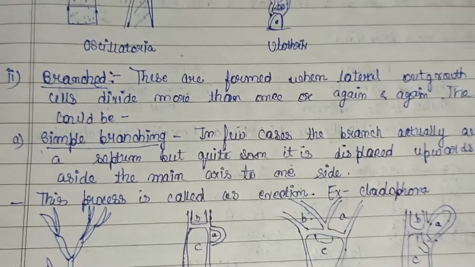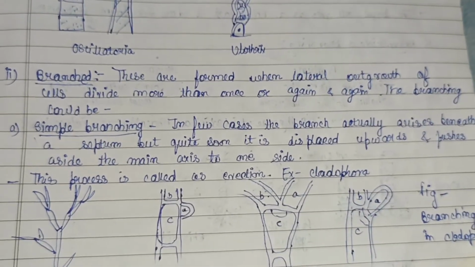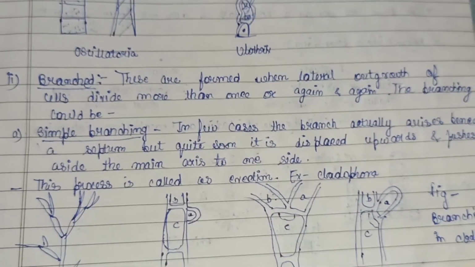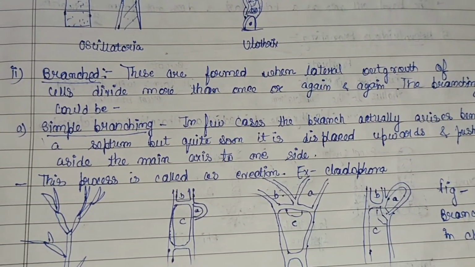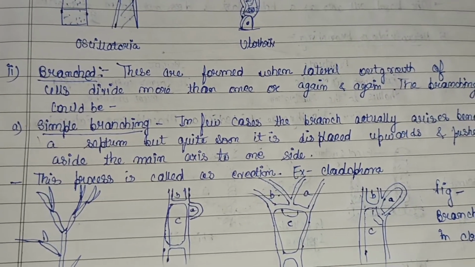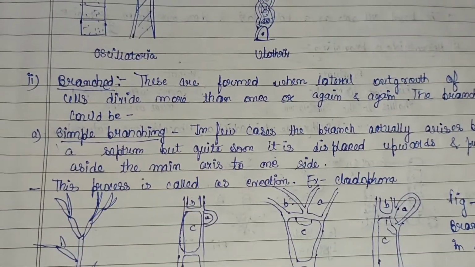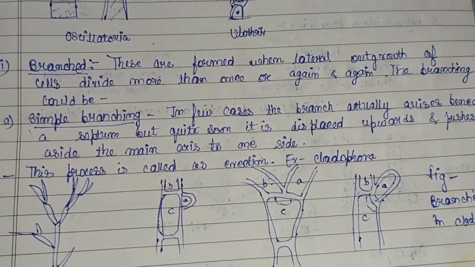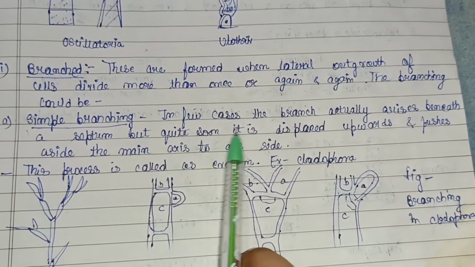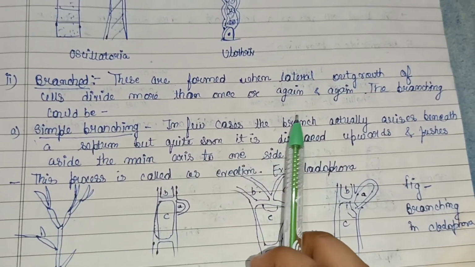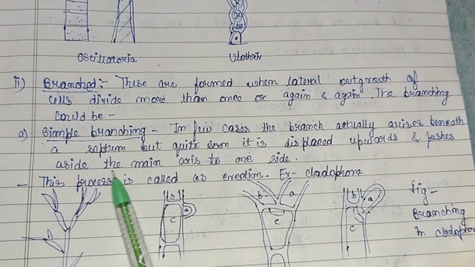Then in case of branched structure, these are formed when lateral outgrowth of the cells divide more than once, that is, they divide again and again. So the branched structure is divided into following categories. First is simple branching. In a few cases the branch actually arises beneath a septum.